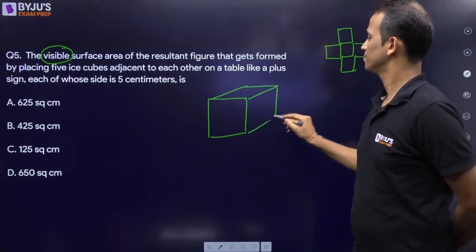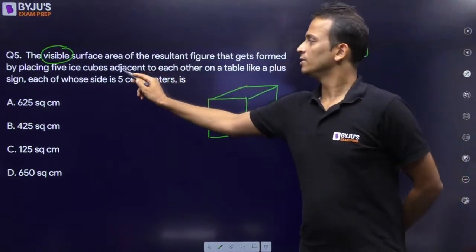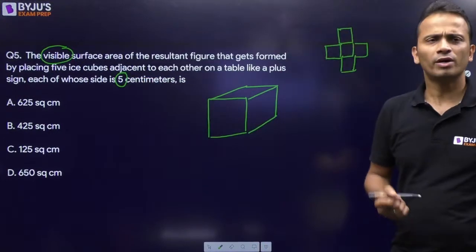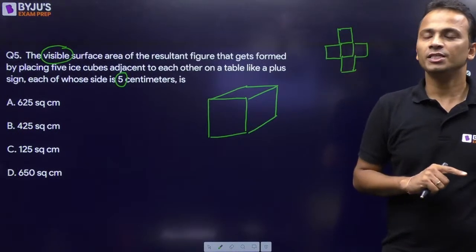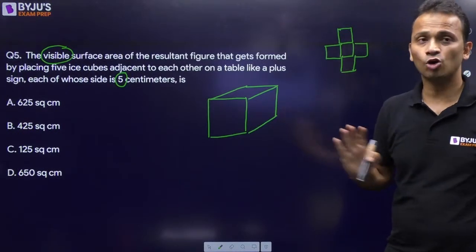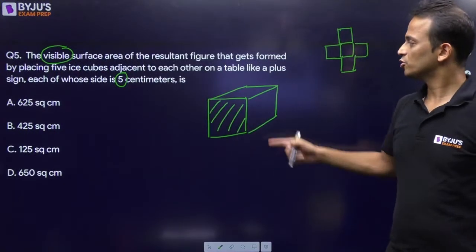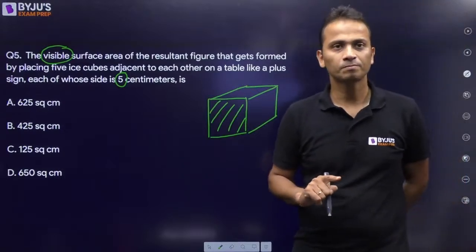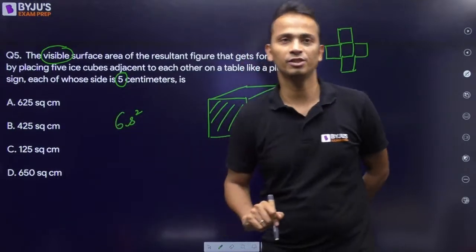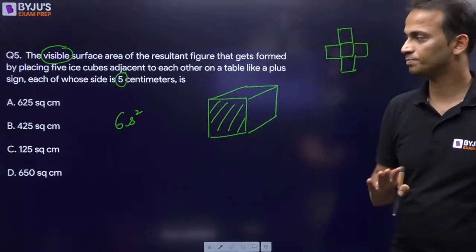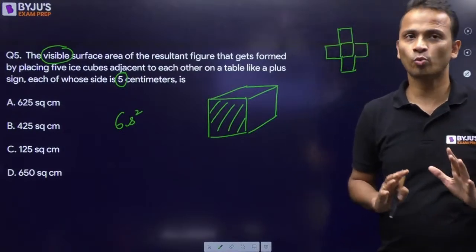Now, if I consider a cube of side 5 centimeters, or any cube for that matter, what is the total surface area of a cube? Surface area is the area of the surfaces which are visible. Every surface is a square. The area of a square is side square, and there are 6 such surfaces. So the total surface area for one cube is 6s square.